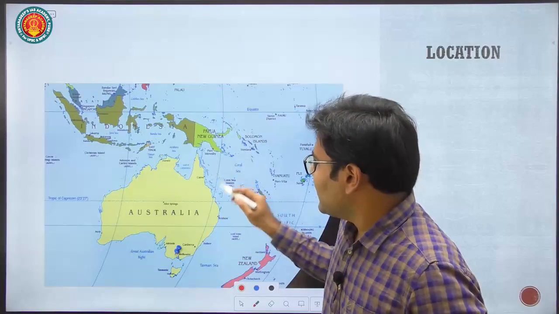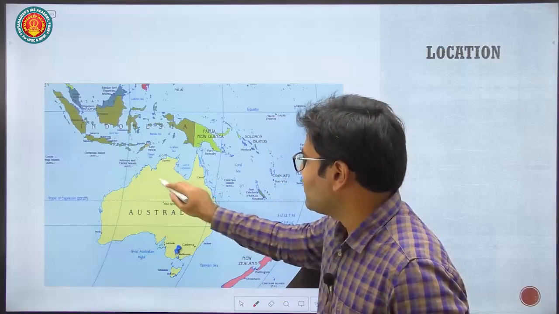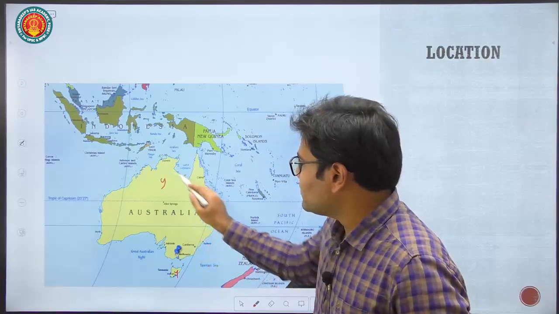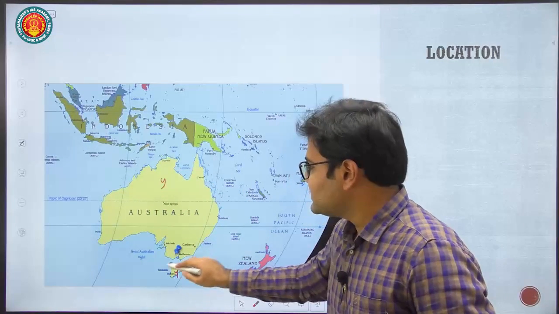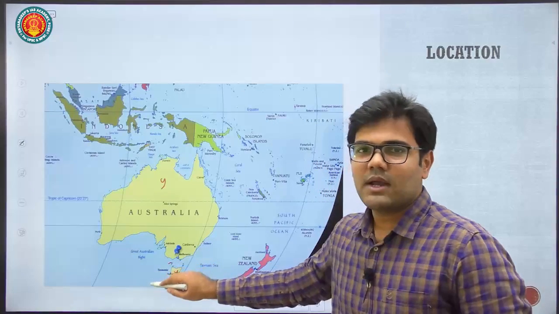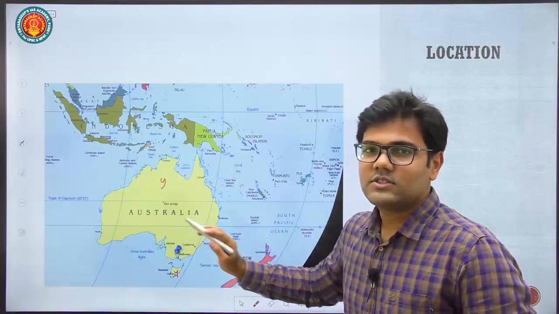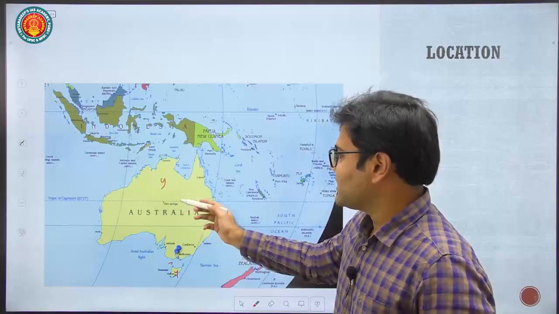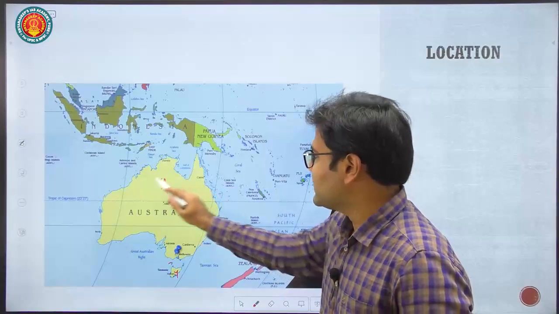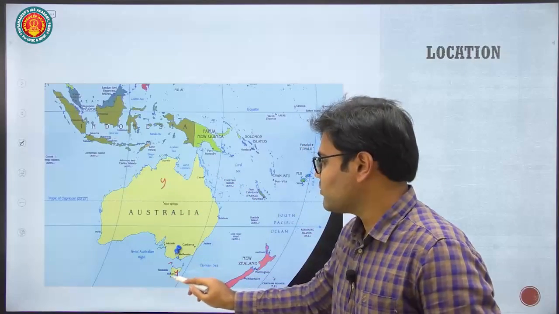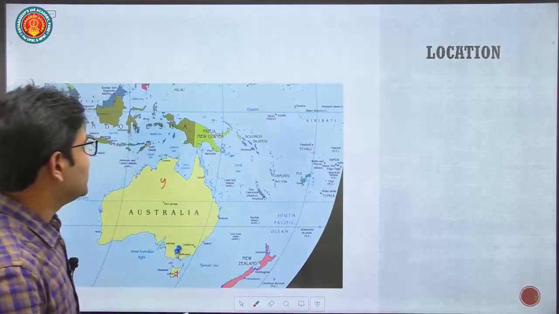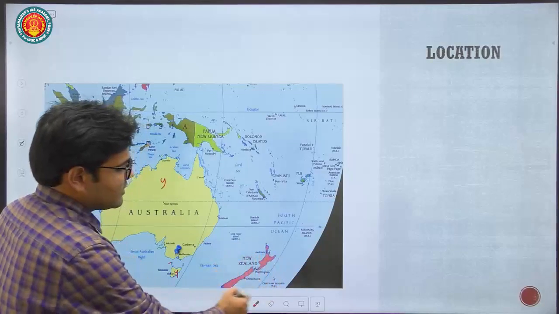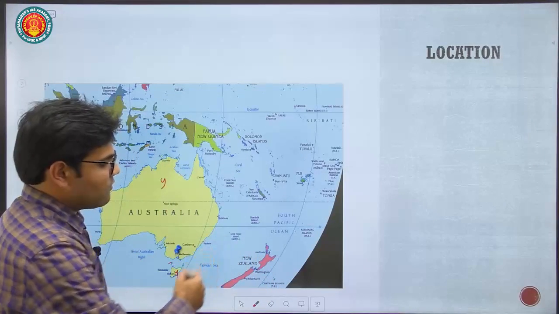So you can see a map of Australia in yellow color. This is the country of Australia. In the southern part, you can see one island. It's called Tasmania, and Tasmania is a part of Australia. So when you are talking about Australia as a country, it contains this big island and this small island. And when you say Australia as a continent, then we also include the country of New Zealand.